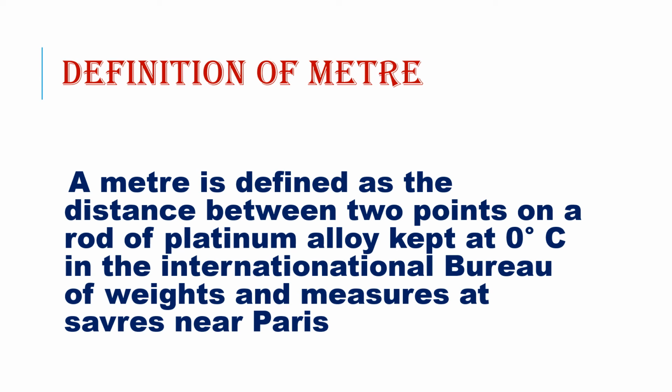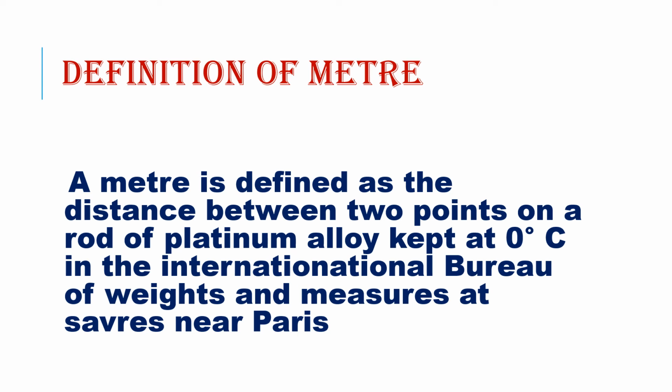So when we are asked what is the definition of meter, till your 9th standard or your 11th, 12th, you have to learn this definition. It is very important. A meter is defined as the distance between 2 points. Where are these 2 points? On a rod of platinum alloy, and it is kept at a temperature of 0 degree.